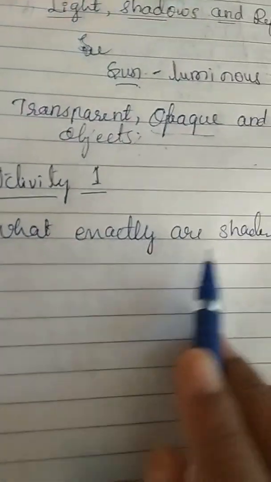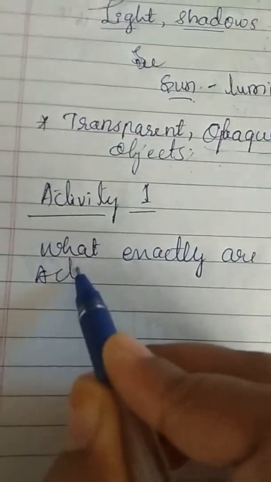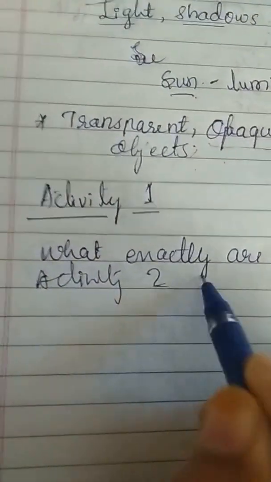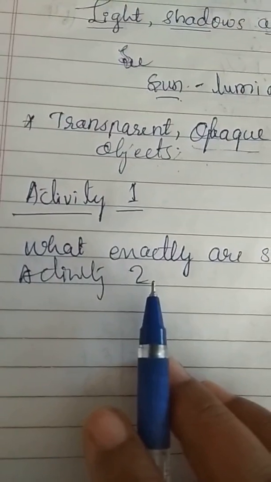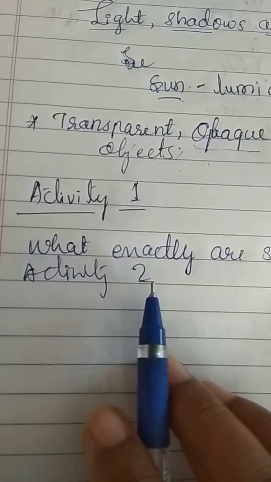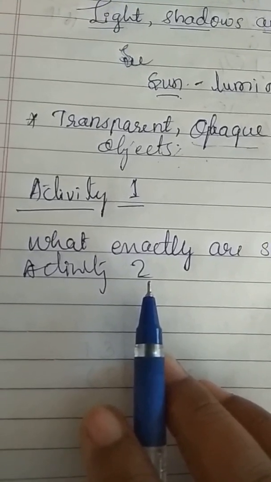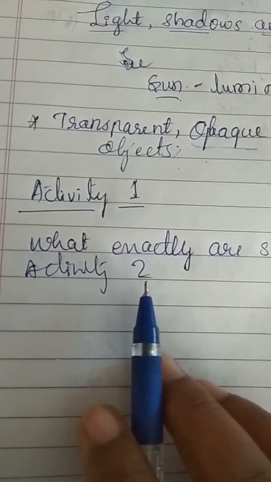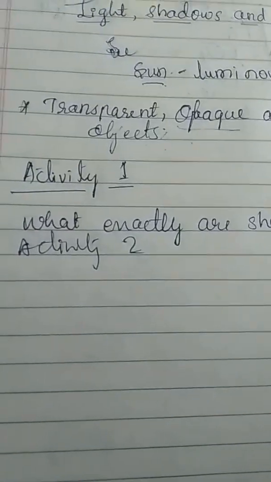Next point, what exactly are shadows? Here, perform activity 2. Now, one by one, hold each of the opaque objects in the sunlight, slightly above the ground. What do you see on the ground? You know that the dark patch formed on the ground is due to its shadow. Sometimes you identify the object by looking at its shadow.